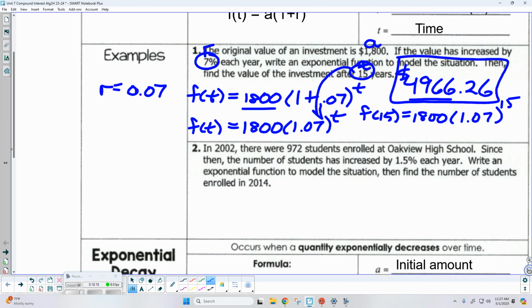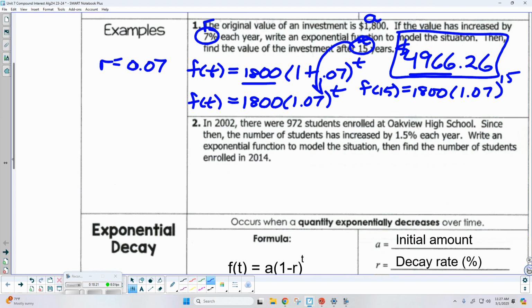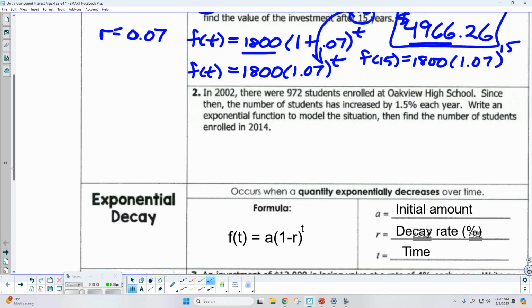Okay. So let's identify what we've got so far. Do we have an initial amount? Yes, what is it? So we're starting with 972 students. That's my A. Okay. What's my interest rate? Okay, so 1.5%. Now remember, we've got to convert that to a decimal, and I know what you're thinking, well, it's already got a decimal, but remember, we don't want the percentage. It has to be the decimal that we're going to compute with. There we go. So it's going to be 0.015.